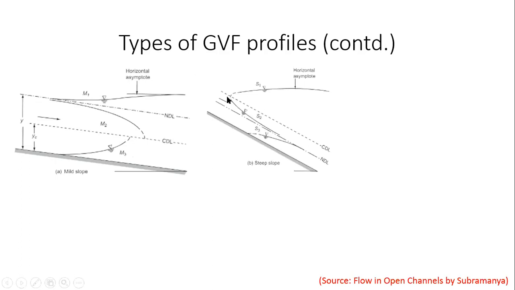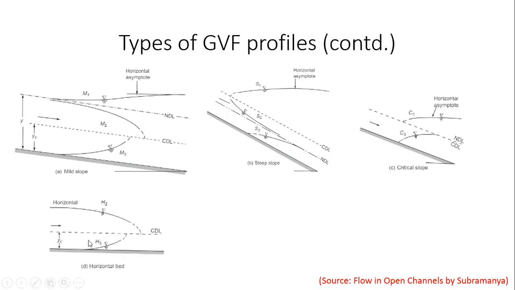Similarly, for a steep slope, I have S1, S2, S3. Here again, if you notice S2 and S3, they tend towards the normal depth level in an asymptotic manner. But as they approach the critical depth level, again here we resort to the dotted line, because the curvature will tend to become very, very high. Similarly, for critical slope, as I approach the critical depth, the flow depth and the curvature tend to become high, so I resort to a dotted line. All right. Similarly, with the case of horizontal and adverse slopes.